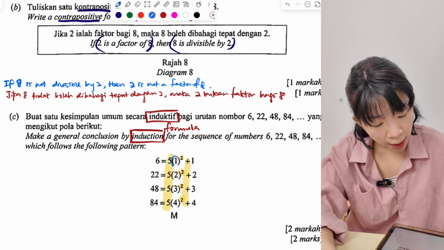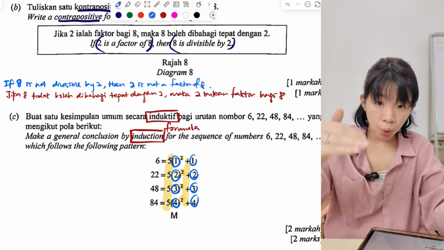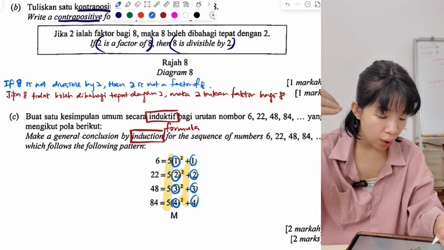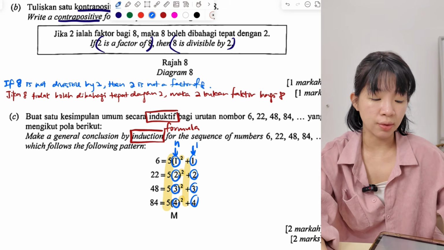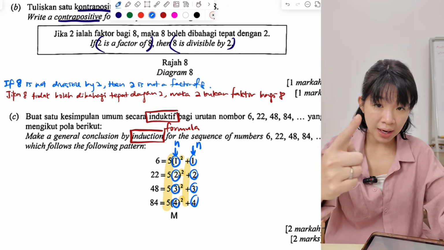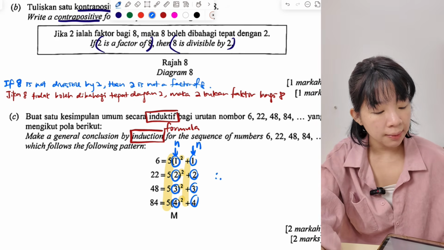Then after that here, 1, 2, 3, 4. 1, 2, 3, 4. So when there is a sequence starting from 1, increasing 1, 2, 3, 4, this we can change to n. This also changes to n, right? So if you start from 1 and then the next one 2, 3, 4, the following sequence can change to n. Okay, so the answer must be a formula.